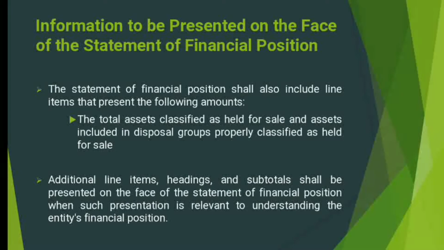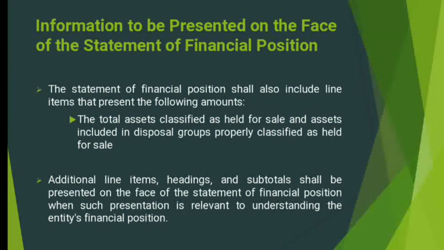The face of the statement of financial position will also show the heading. This heading is written on top of the report and it has three lines. The first line is the name of the business. The second line is the title of the report, which is the statement of financial position. And the third line would be the period covered, and it will start with "as of."